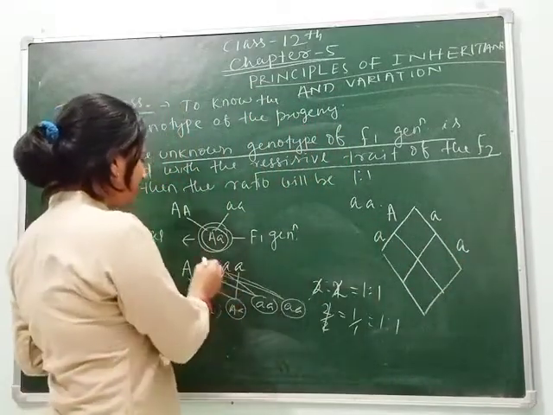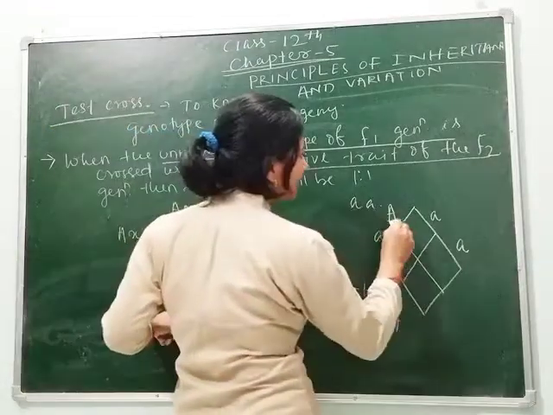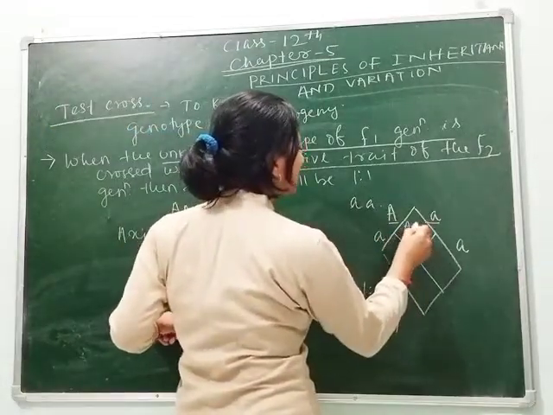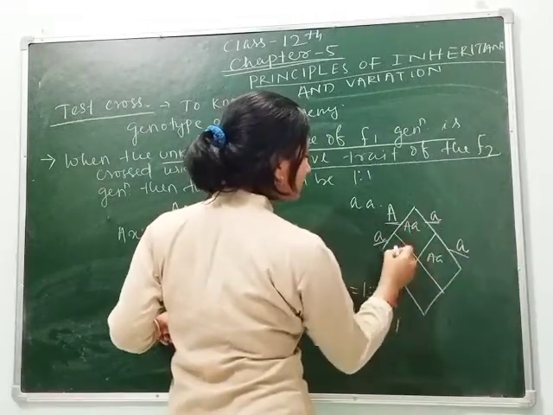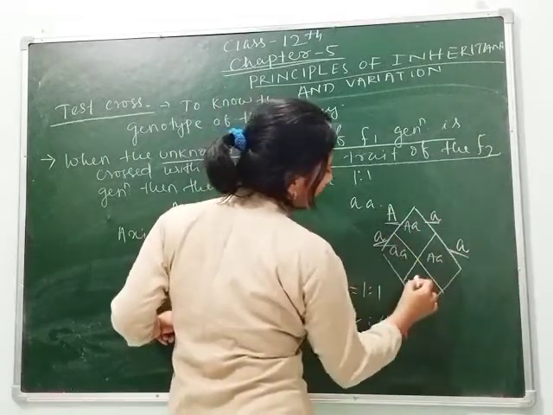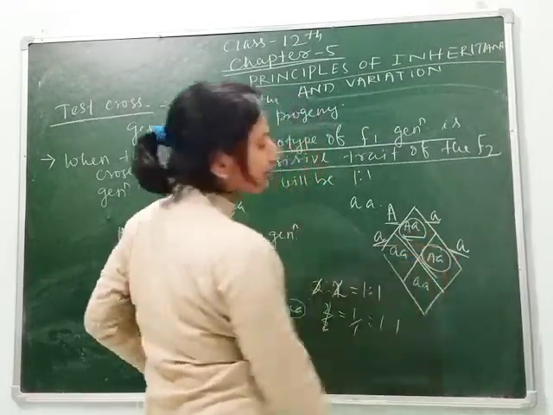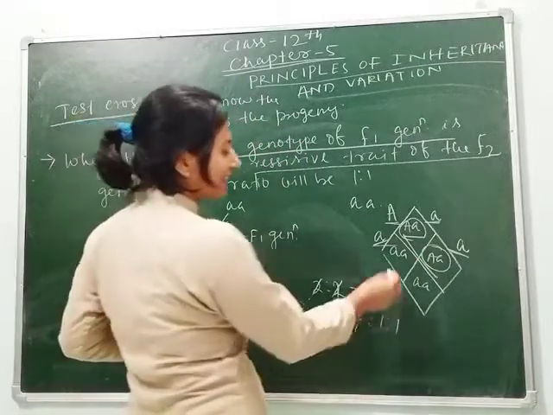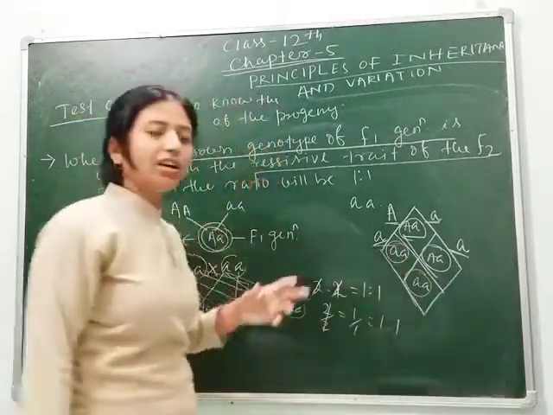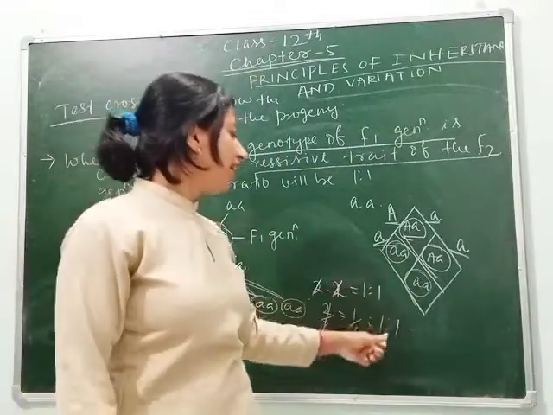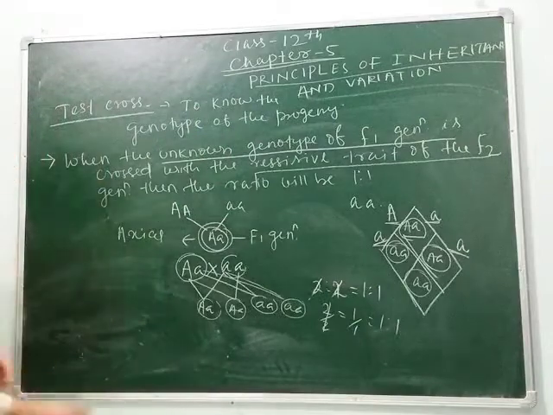As we are crossing capital A, small a with small a, small a, the result is capital A, small a, capital A, small a, small a, small a, and small a, small a. So here 2 are heterozygous axial and 2 are homozygous terminal. So overall the genotypic ratio is 1:1. Clear students?